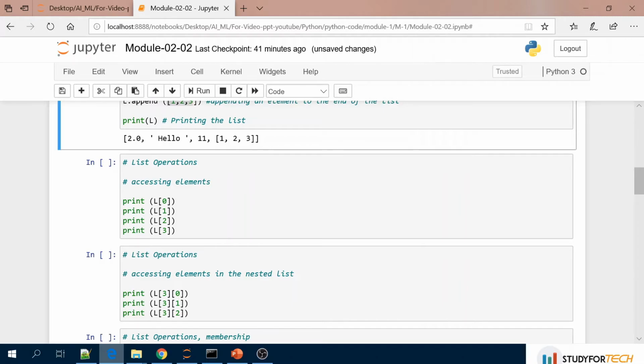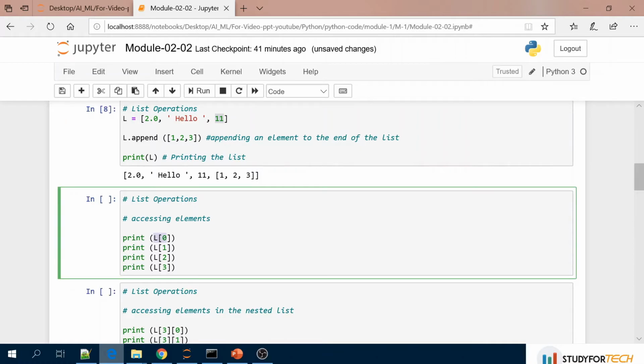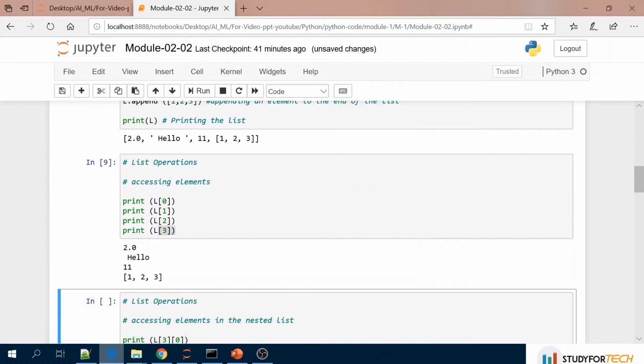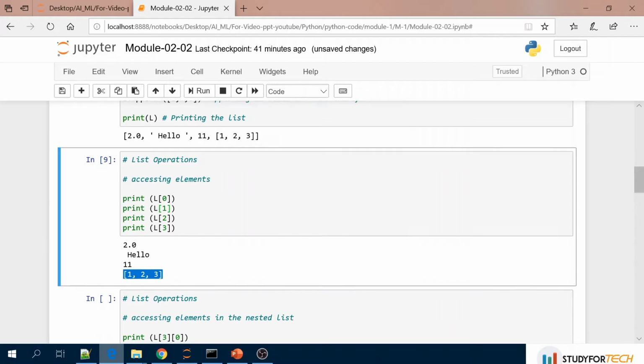If you want to access the element of a list, let's suppose this one, L, this is the 0th index, first, second, and so on, third, fourth, fifth, sixth. So this is the 0th index value: L[0], L[1], L[2], L[3]. Let's print it. L[0] is nothing but 2.0, L[1] is hello, L[2] is 11, and then L[3] is nothing but a complete list. So that is printed here.